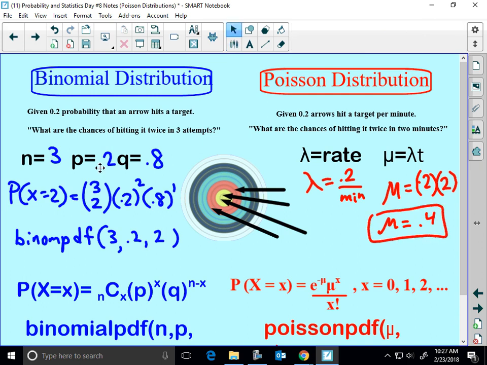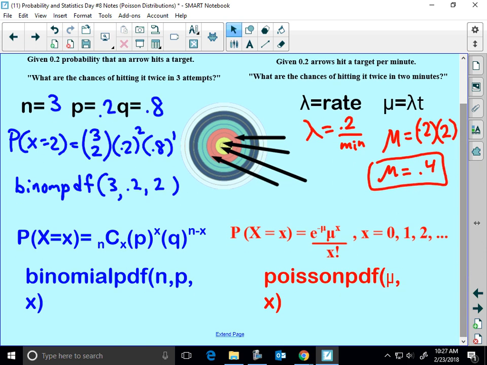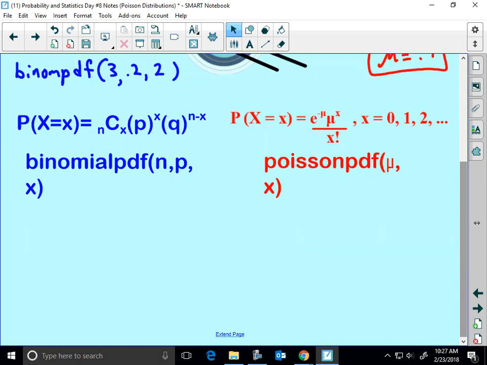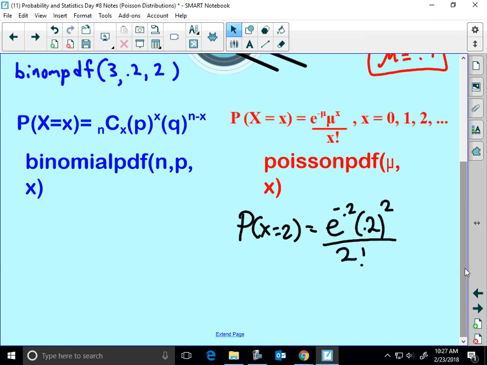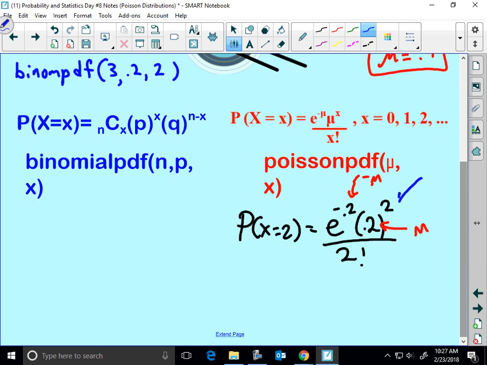Now on paper one, this would be a non-calculator problem. How would we do that? So the probability of x equal 2, we would take e to the negative mu times mu to the x all over x factorial. Let's remind ourselves what these things are. This right here is negative mu. That right there is mu. This right here is x. This right here is x factorial. Okay, just plug and chug.